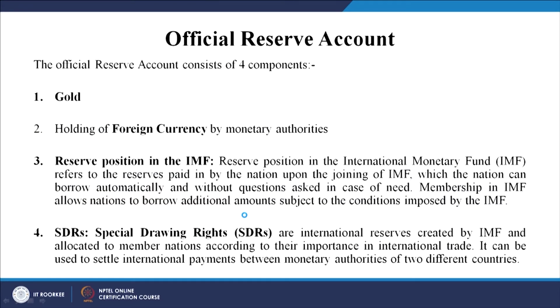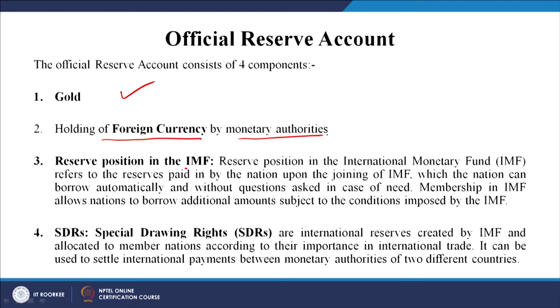Okay. Now, what is the official reserve account? The official reserve account consists of 4 components: gold, holding of foreign currency by the authorities, reserve position in the IMF, and SDRs. Now, gold we all know. So, gold is kept as a reserve account, right. Then holding of foreign currency. So, how much foreign currency do we have?